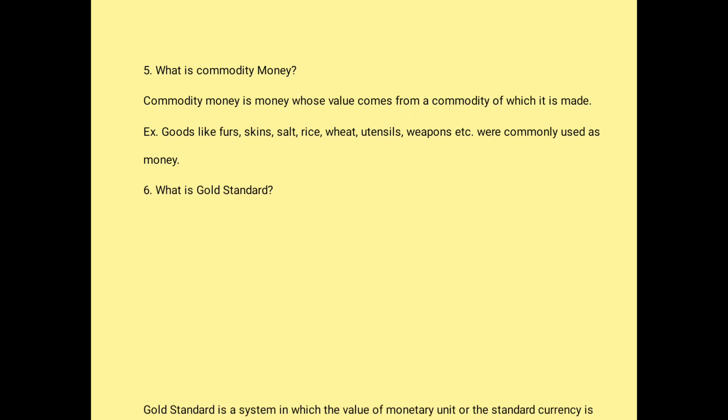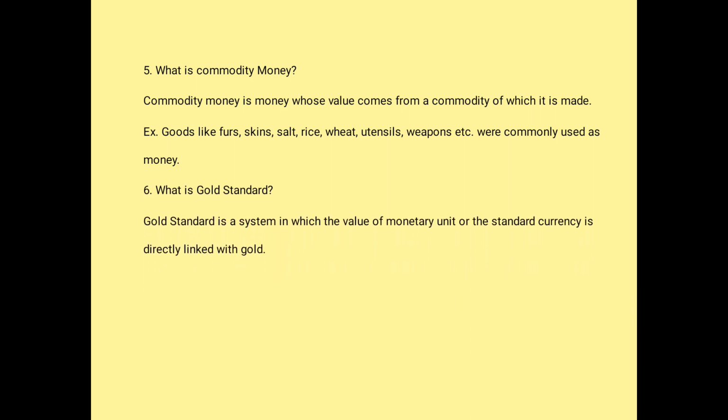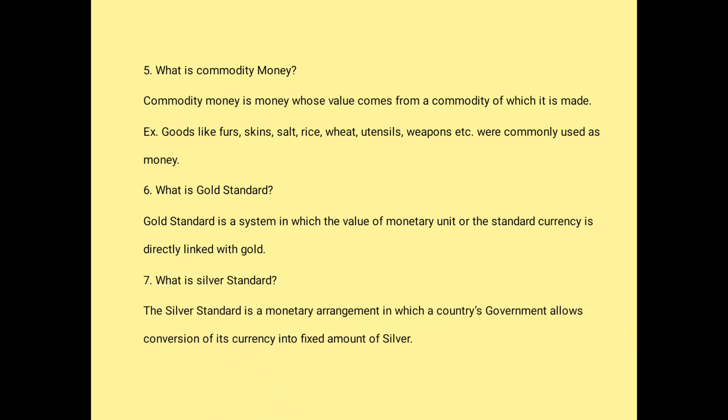What is gold standard? Gold standard is a system in which the value of the monetary unit or a standard currency is directly linked with gold. What is silver standard? Silver standard is the monetary arrangement in which a country's government allows conversion of its currency into a fixed amount of silver. When it comes to gold standard, it is with gold. When it comes to silver standard, it is about silver, which stands as a store of value.